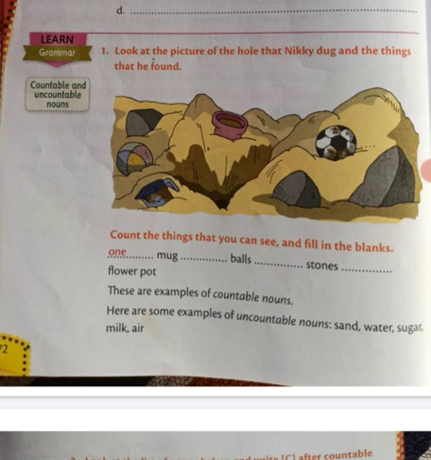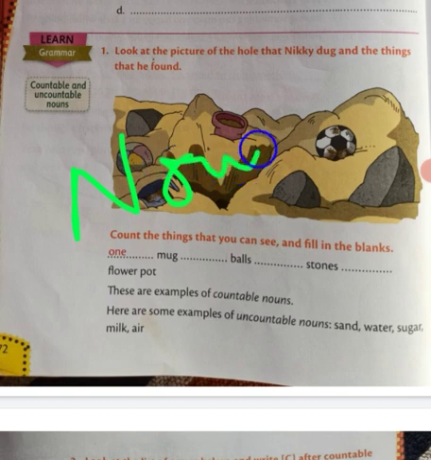Very good. I hope most of the students know about nouns. So how many types of nouns are there? Generally we consider common noun, proper noun, abstract noun, material noun and collective noun. First of all, what is a noun? N-O-U-N, noun. Nouns are naming words: name of a place, name of a thing, name of a person. Got it? These are called nouns.